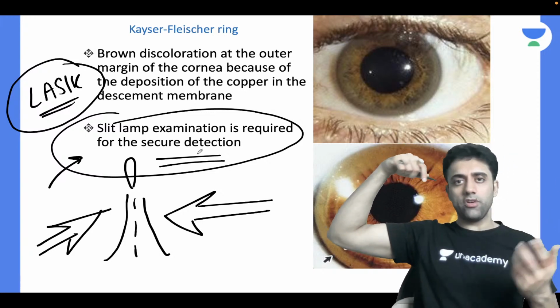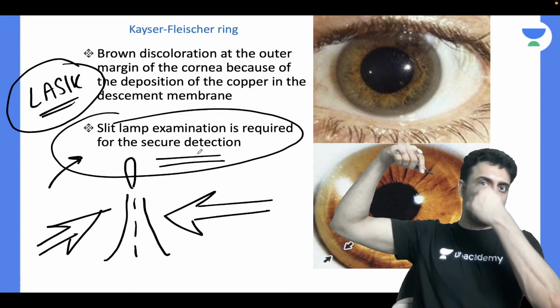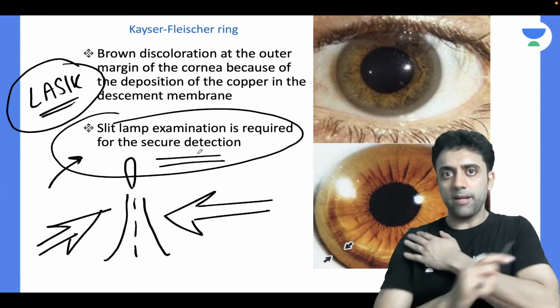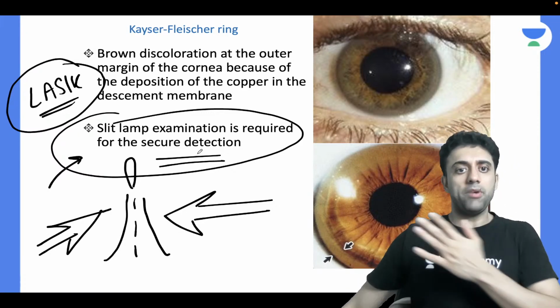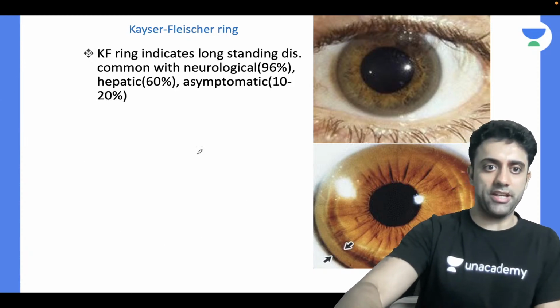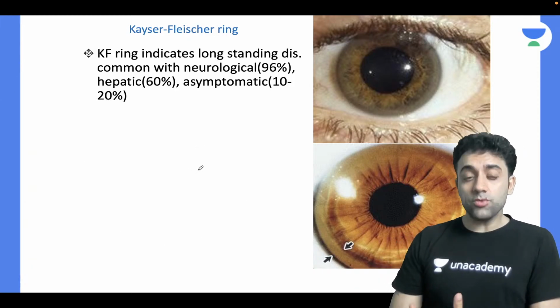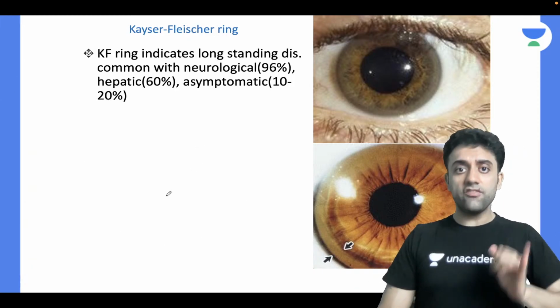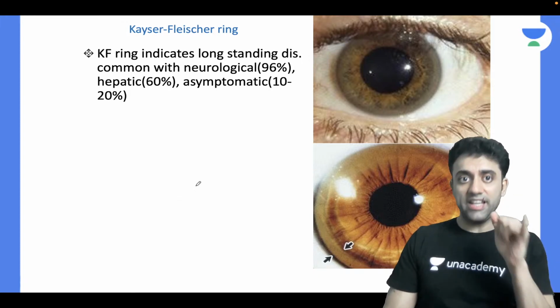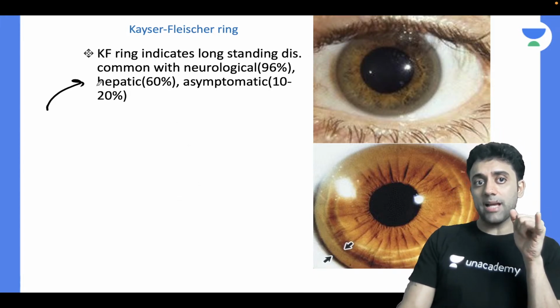And I was like, bro, I am not able to see. With the torch from the side, the KF ring became visible. My ophthalmology friend had told me that it can be seen like this. But I think the best detection is slit lamp examination. And if I have a KF ring, this is a very important exam question.